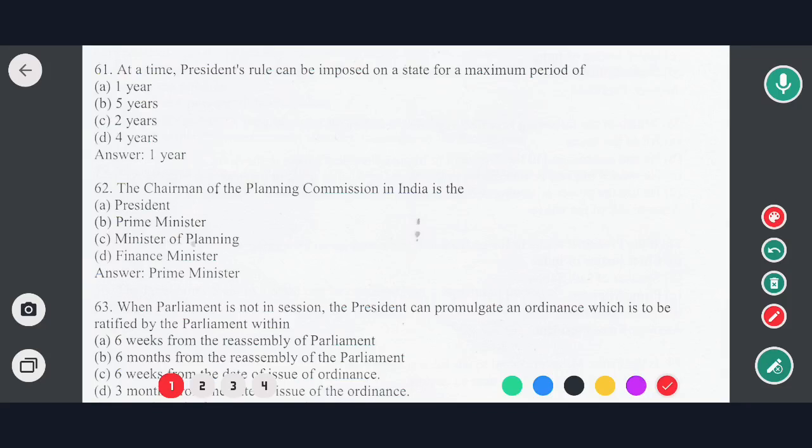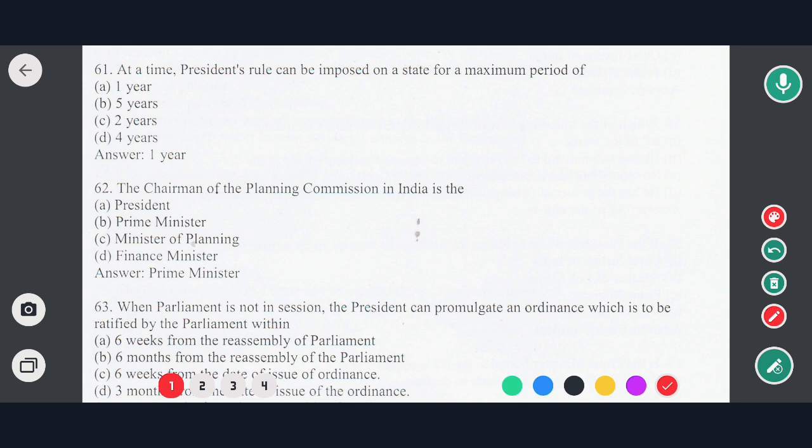Hello everyone. Today we will discuss a few most important MCQs on our Indian Constitution. Those who are preparing for the All India Bar Examination this year, this video lecture will be very helpful to you all. Without any further delay, let's start today's session.